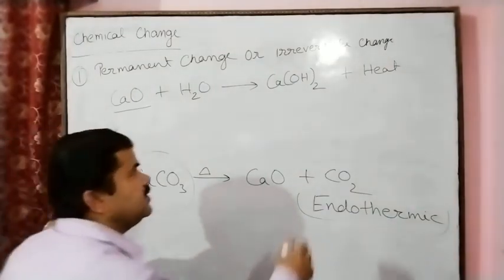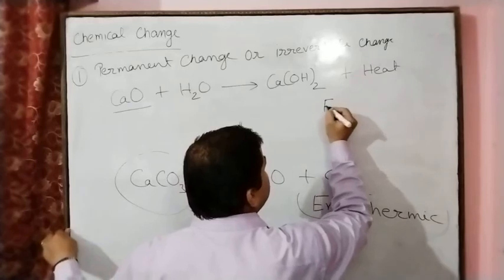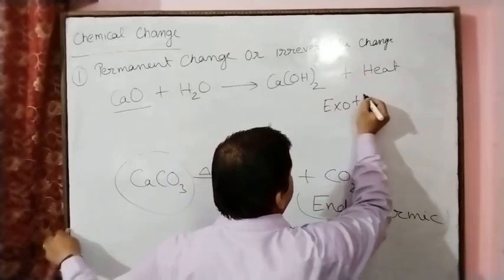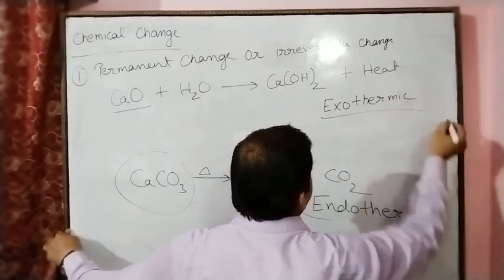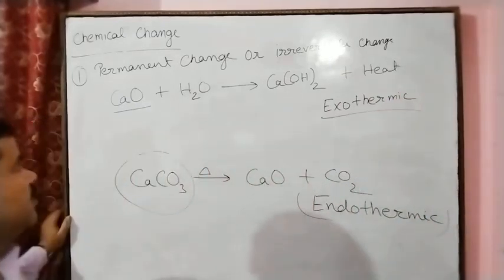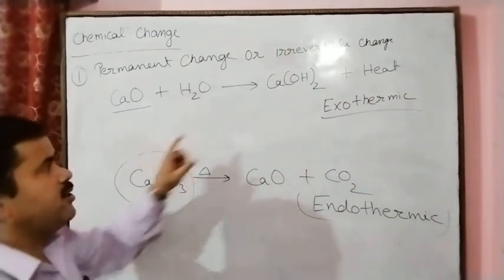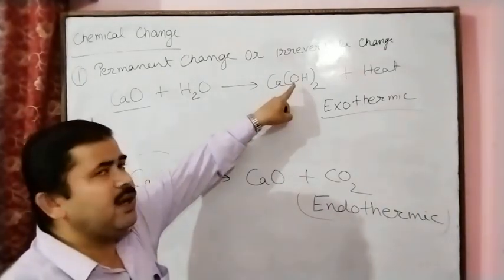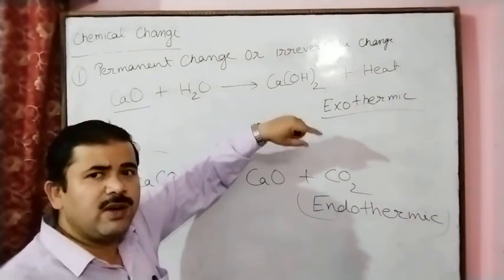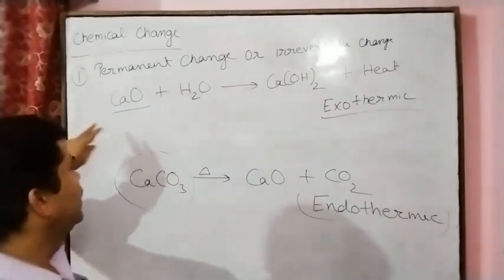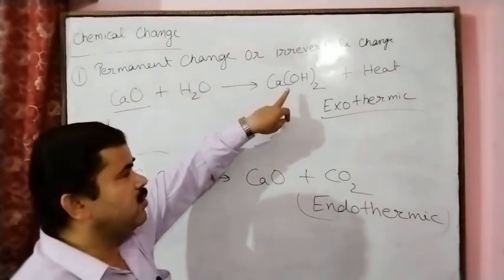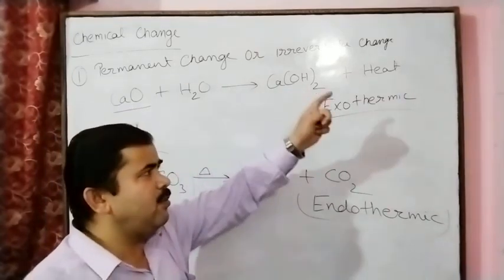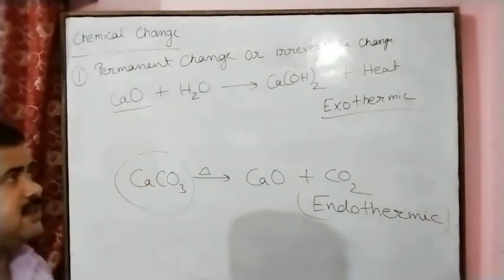So this is an example of an exothermic reaction. This calcium hydroxide, called lime water, is also used in whitewashing.